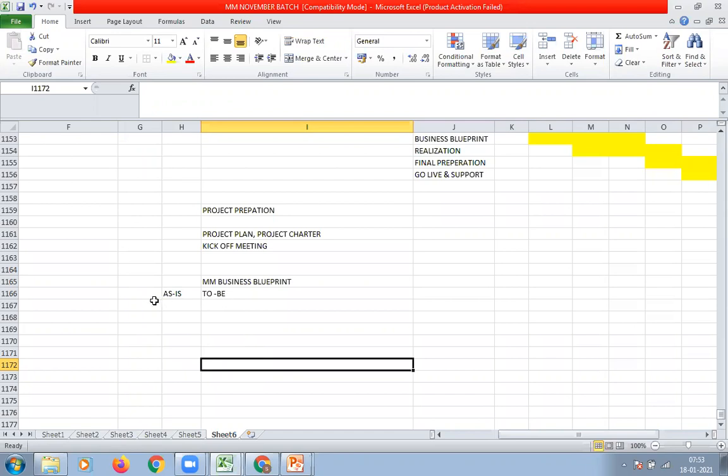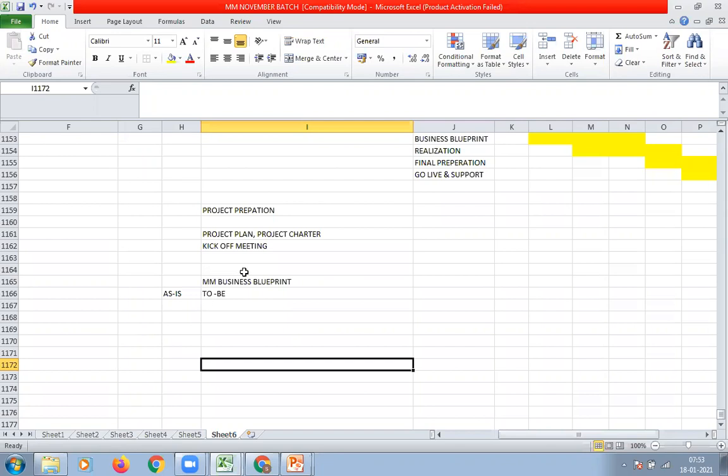If there are any issues, they will give those comments to the SAP consultants, and the SAP consultants need to fix those issues or the feedback. And in a real-time project, this document will go for 20 to 30 reviews.